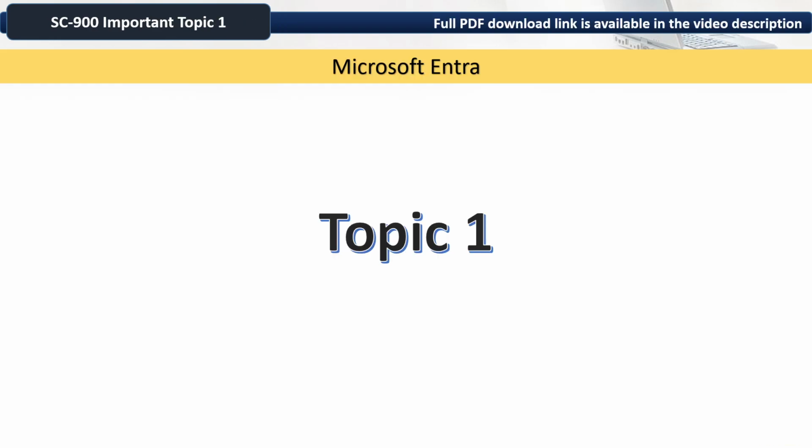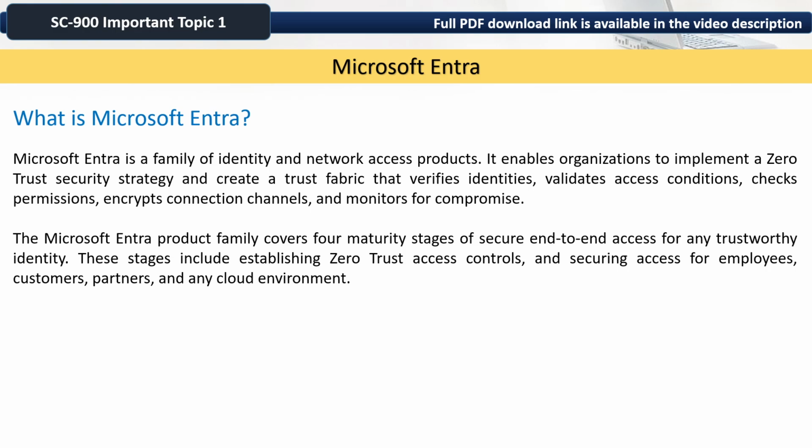To our first topic, Microsoft Entra. What is Microsoft Entra? It is a family of identity and network access products. It enables organizations to implement a zero trust security strategy and create a trust fabric that verifies identities, validates access conditions, checks permissions, encrypts connection channels, and monitors for compromise.